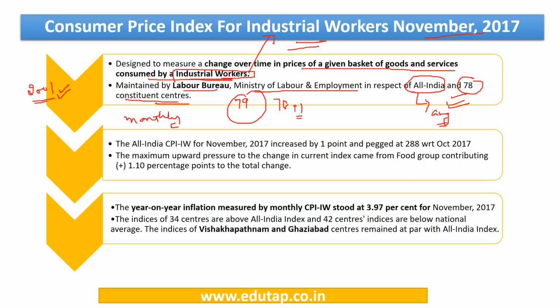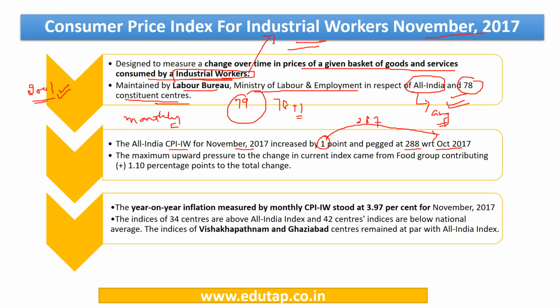The All India Consumer Price Index for Industrial Workers for November 2017 is 288. With respect to October 2017, it has increased by 1 point, as in October 2017 it was 287.